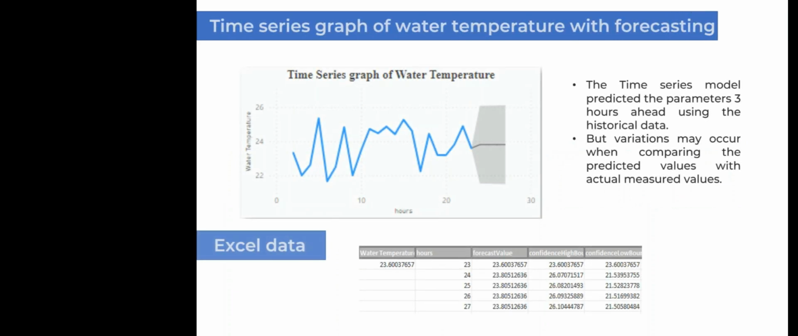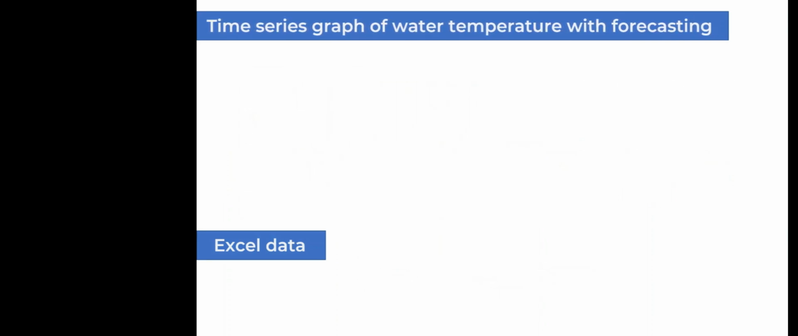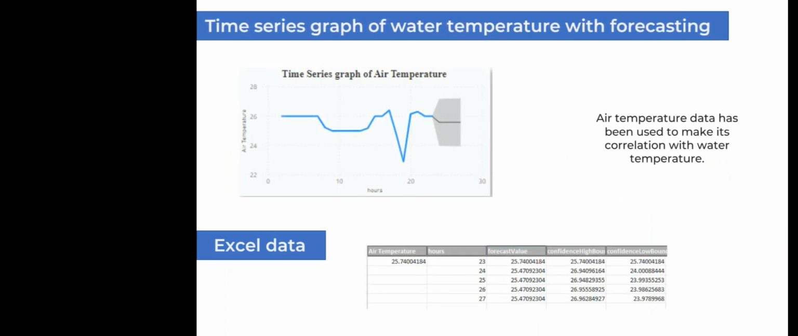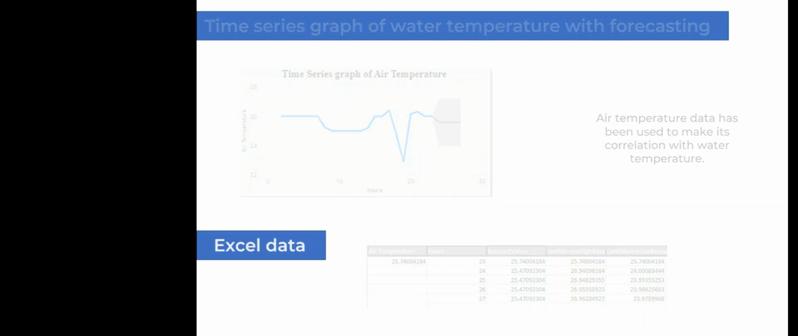This is the graph of water temperature. The region you see at the end of the graph is forecasting for the next 4 hours. But it's important to note that variations may occur between predicted and measured values. Next, we have the graph of air temperature. We are not getting this data from our project, rather it's from weather forecast.